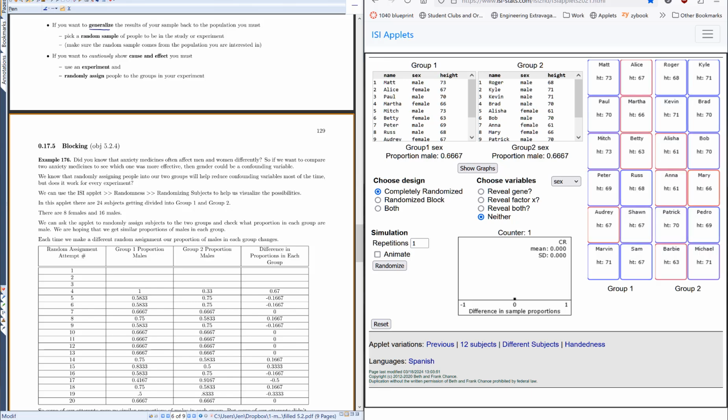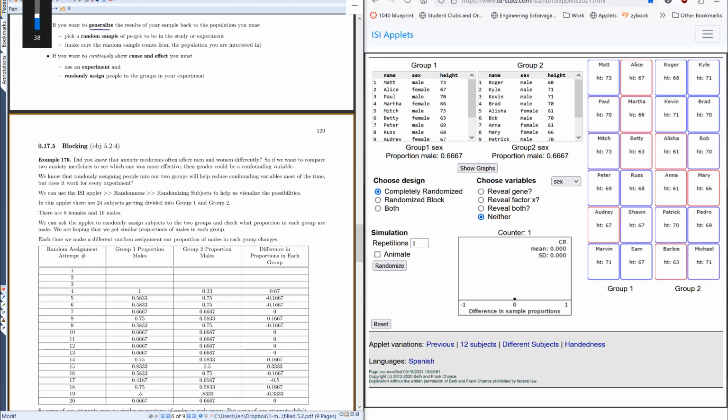You can see that group 1 now has 8 males and 4 females. And group 2 has 8 males and 4 females. Okay, that's quite convenient. You can see right here, it tells you the names and gender of each person that was in group 1 and the names and gender of everyone that was in group 2. It will also tell you that there was 0.667 as a proportion of people that were male in the first group and 0.667 of the people that were male in the second group. So if I compare these two groups, because I have the same males and females in each group, then gender is no longer going to be a confounding factor.